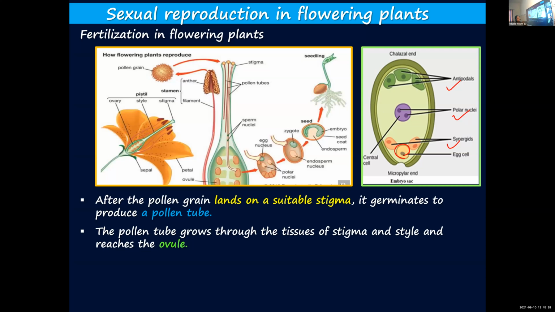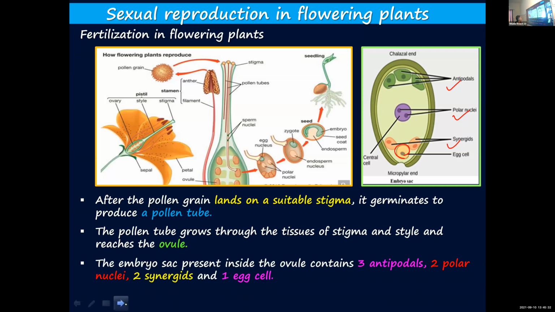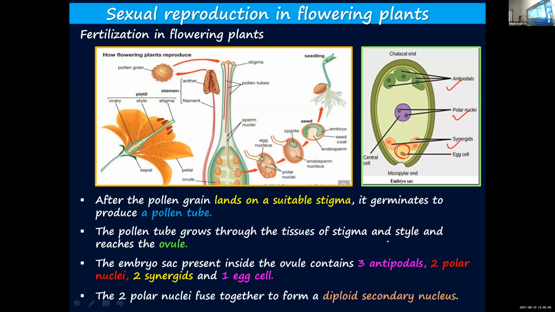The embryo sac inside the ovule contains 3 antipodals, 2 polar nuclei, 2 synergids and 1 egg cell or female gamete. Got it?